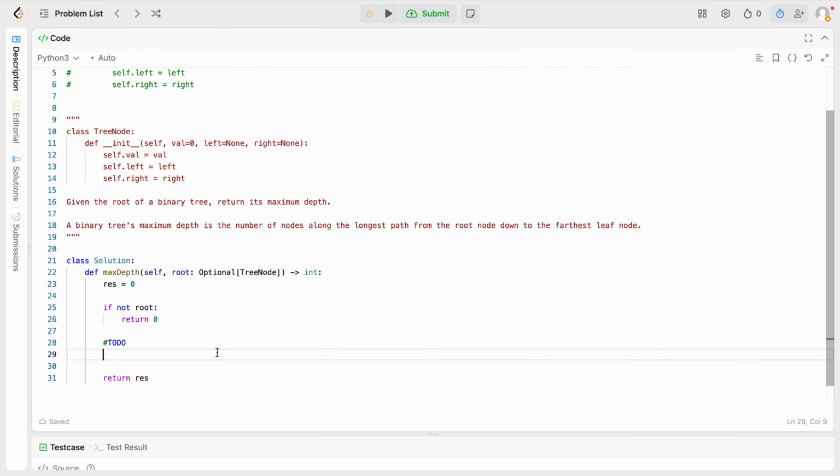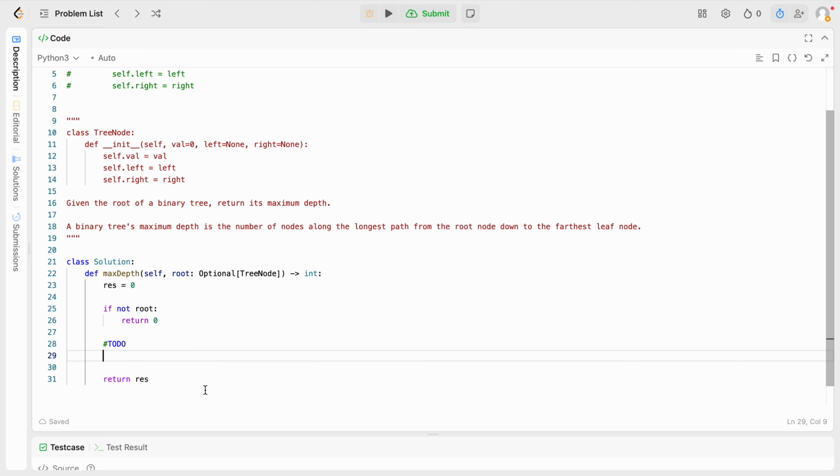So let's see. Alrighty. So we want to go down. Well, we know we can do res plus equals 1.